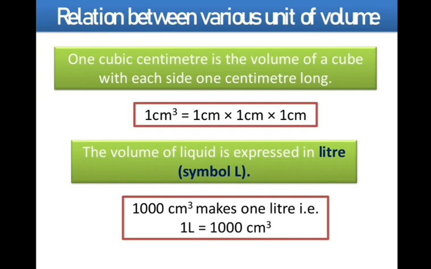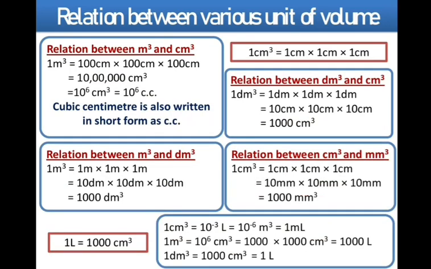Give me 1 liter or half liter milk, right? Similarly, oil, juice, all are liquids and all are measured in liter. Now remember one thing, that 1000 cubic centimeter makes 1 liter. That means 1 liter is equal to 1000 cubic centimeter, or we can write it as centimeter cube. Okay. Now here are some relations between the various units of volume.